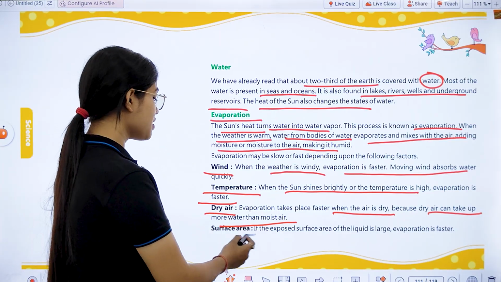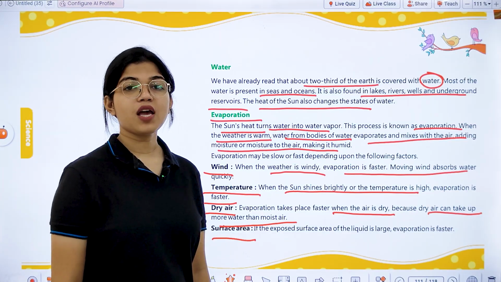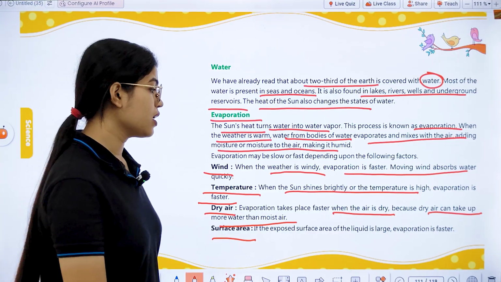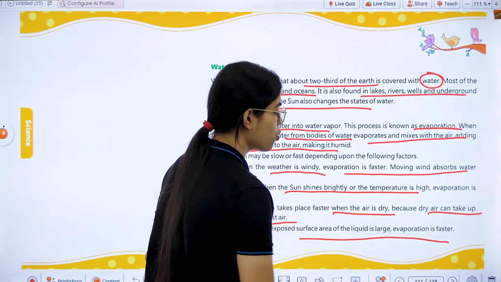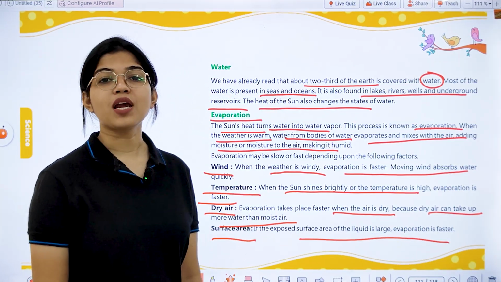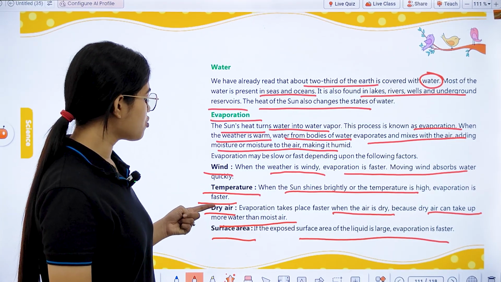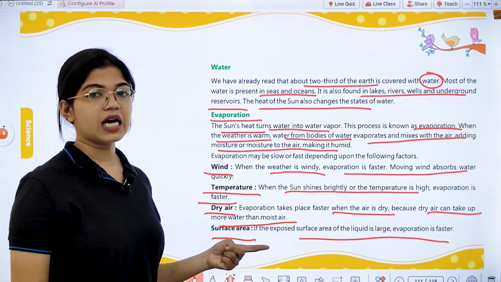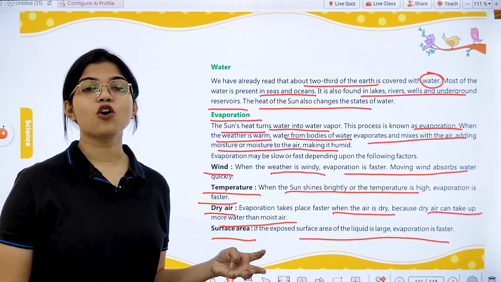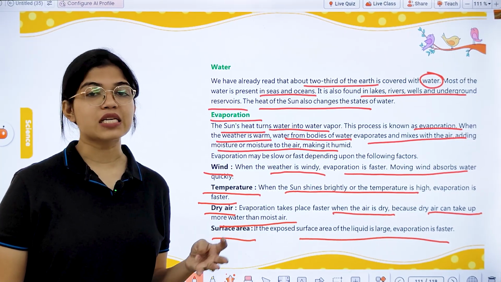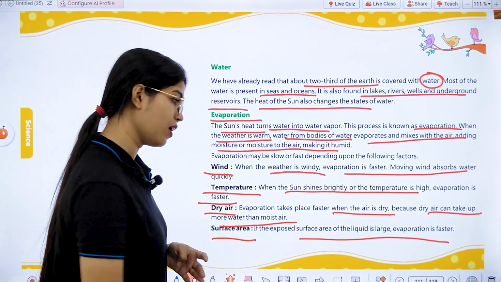Then next we have surface area. If the exposed surface area is large, then also the evaporation rate becomes faster. So that means wind, temperature, dry air, and surface area. These are the four factors on which the evaporation rate depends.